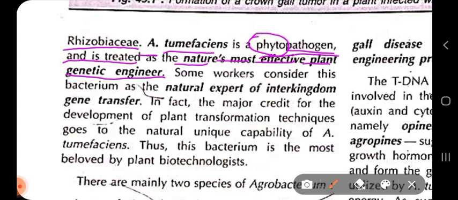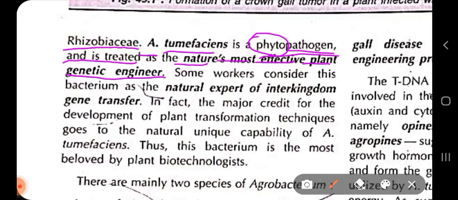The way Agrobacterium tumefaciens inserts its genome into the host plant looks like a genetic engineering concept, the way that with the help of restriction enzymes we cleave our desired DNA, insert it into the vector, and then it is inserted into the host for cloning strategy.